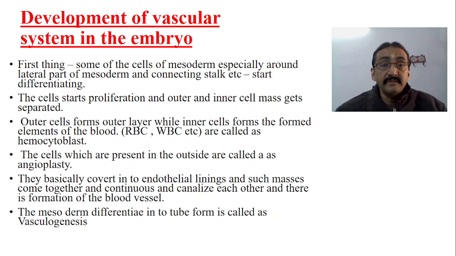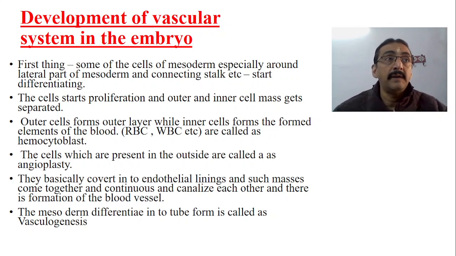The first thing is, some of the cells of the mesoderm, especially around the lateral part of the mesoderm and the connecting stalk, start differentiating. The cells start proliferation. As the proliferation takes place, they are divided into outer and inner cell mass, and now they get separated. Outer is separate and inner is separate. From the outer cells we have got the outer layer.